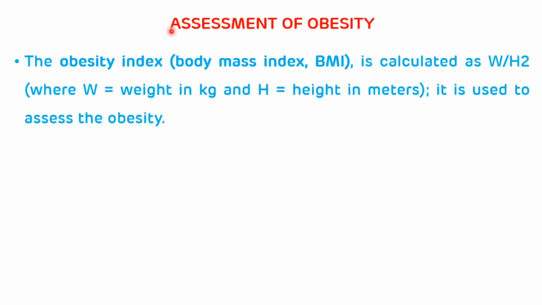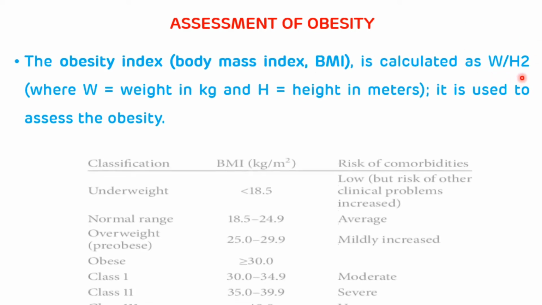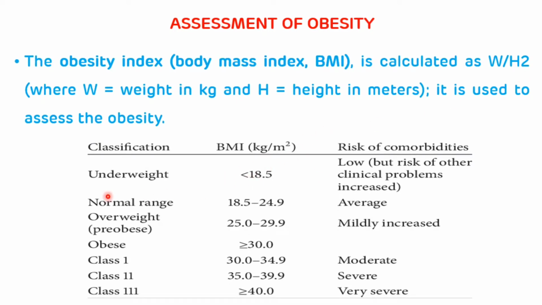Obesity is assessed by body mass index, which is also known as the obesity index, and this BMI is calculated as weight in kg divided by height in meter square. As per World Health Organization, if BMI is less than 18.5, then person is considered underweight. If BMI is between 18.5 to 24.9, then person is considered normal weight. If BMI is between 25 to 29.9, then person is considered overweight or pre-obese. And if BMI is greater than or equal to 30, then person is considered obese. So that is the relationship between BMI and obesity.